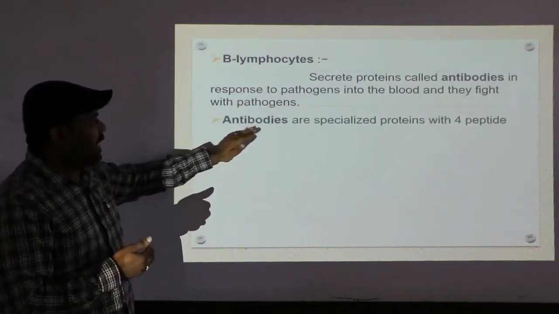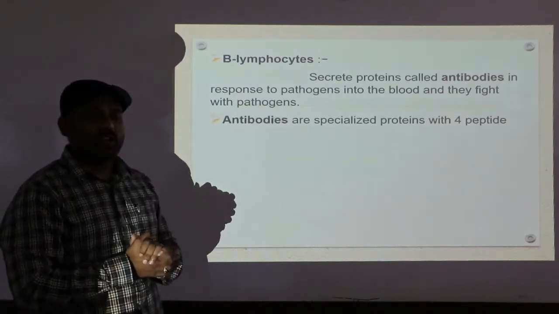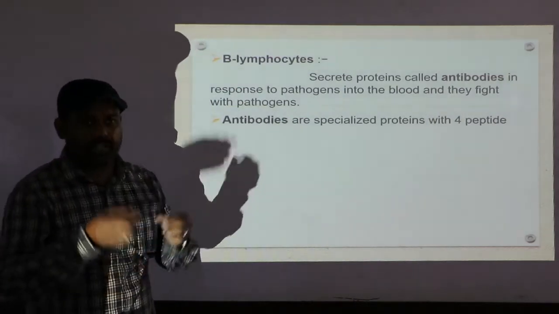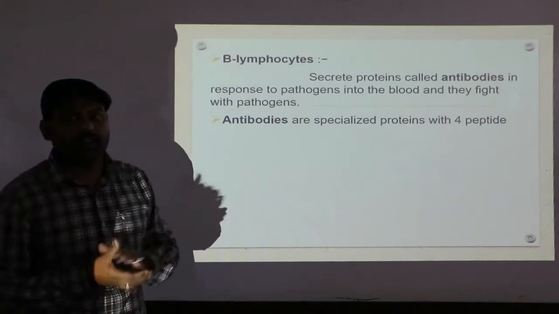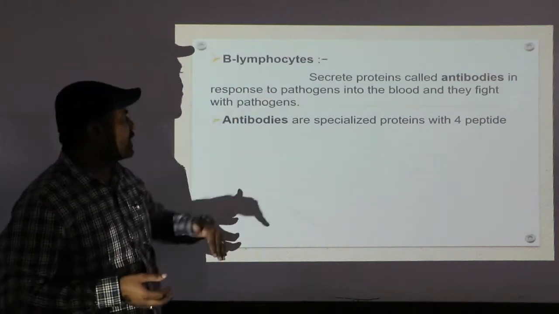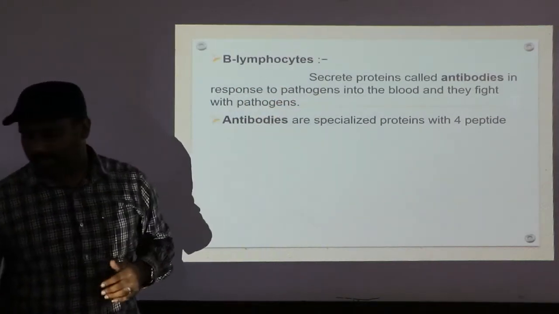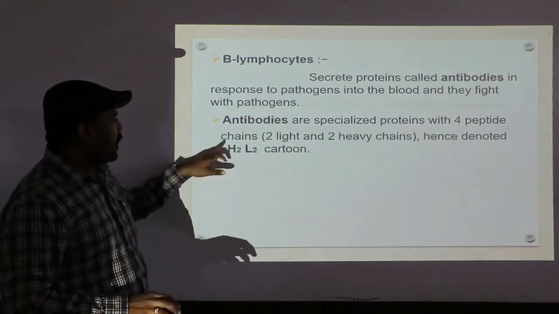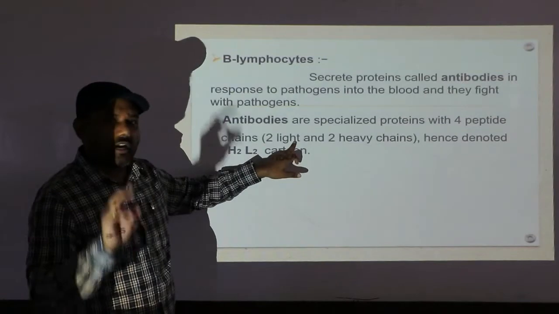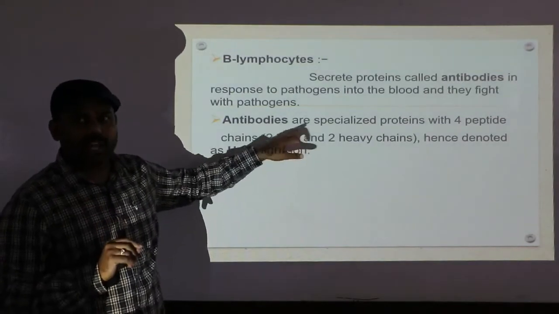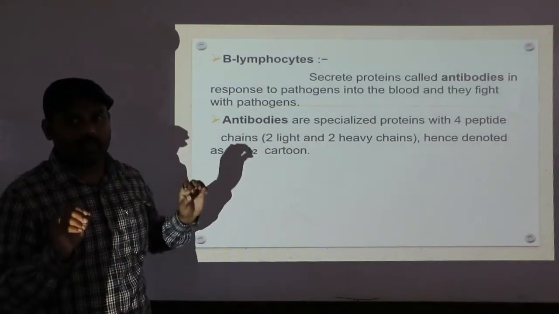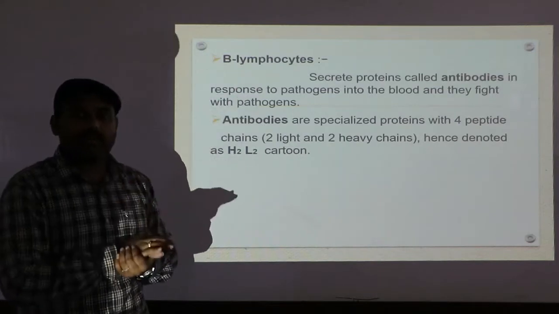Next, antibodies are specialized proteins with 4 peptides. As you know, a peptide means a long chain of amino acids. So antibodies are made of 4 peptides. Out of the 4 chains, 2 are light chains and 2 are heavy chains. Do remember, you can take any antibody structure.